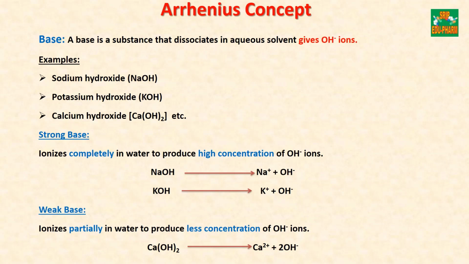Next is weak base. A base that ionizes partially in water to produce a lower concentration of hydroxyl ions is called a weak base. Example is calcium hydroxide, which partially ionizes in water and produces a lower concentration of hydroxyl ions.